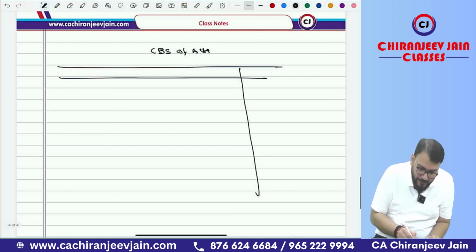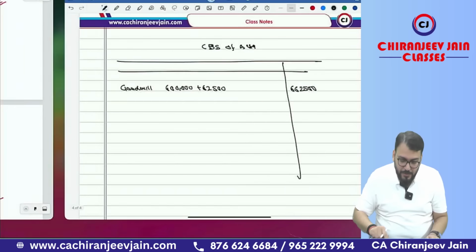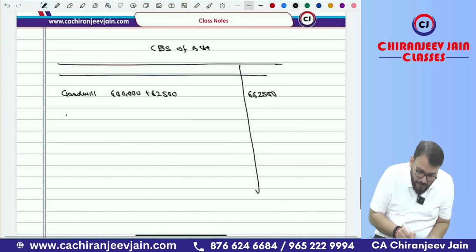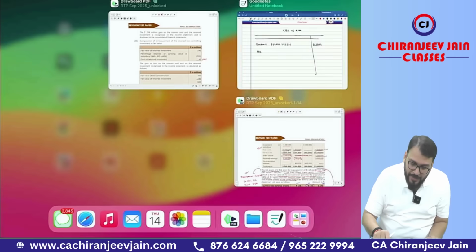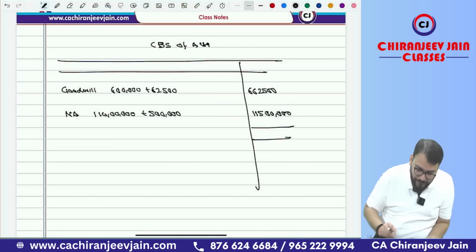So now goodwill will become 6 lakh plus 62,500. That is 6,62,500. Okay, sir. Then what is given after that? It is INA. INA means net asset. You can add on INA. So net asset, how much have they given? It is 1 crore 10 lakh. So 1 crore 10 lakh plus 5 lakh, it will become 1 crore 15 lakh, and this is the total.